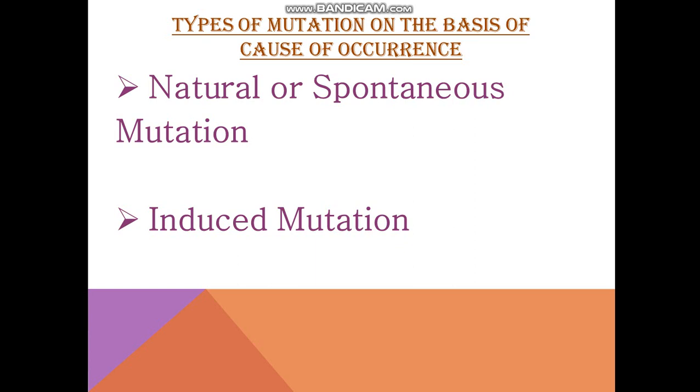Physical mutagens can be X-rays, cosmic rays, gamma rays, and you have been told many times that you should not be exposed to X-rays because that can cause mutations in the body. Overexposure to X-rays causes mutation in the body. That is why the personnel taking X-rays of patients do not expose themselves too often, because if at least 50 patients come in a day, they cannot expose their own body every time along with the patient.